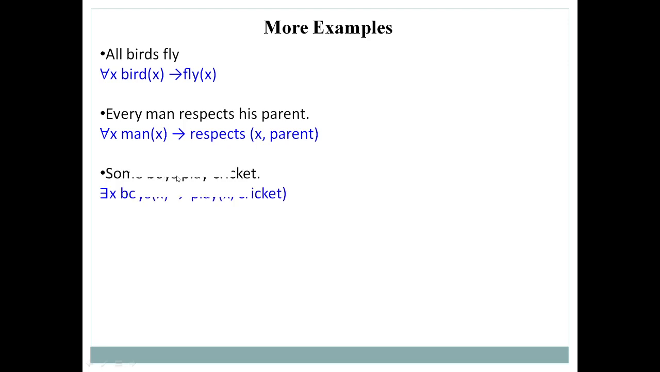Then take one more example, some boys play cricket. So in this case we are talking about only a few, we are not talking about all. So when we talk about some, a few, at that time we have to make use of the existential quantifier, and it is represented by the inverted E, and in this case boy is represented by variable x. Okay, so how can I read? For some x, if x is a boy, then x plays cricket. So this is how we have represented this statement.